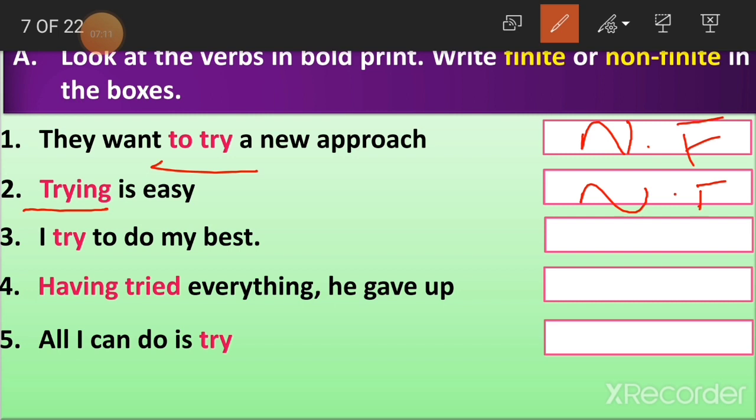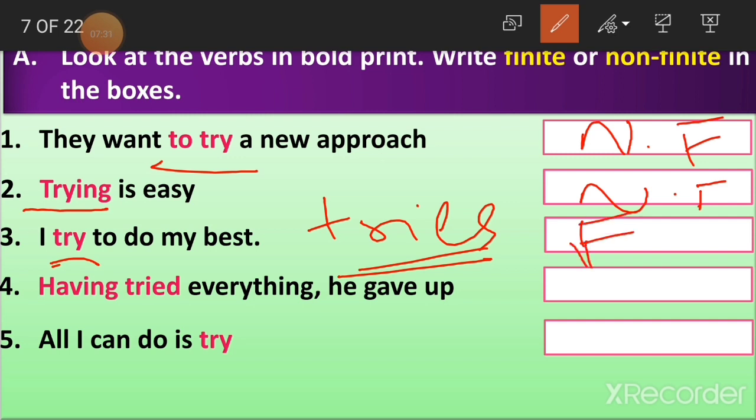So what is happening here? This try is changing as tries. The verb form is changing as the subject is changing. Yes or no? So that is why this comes under which form, children? Finite form. It is a finite verb.